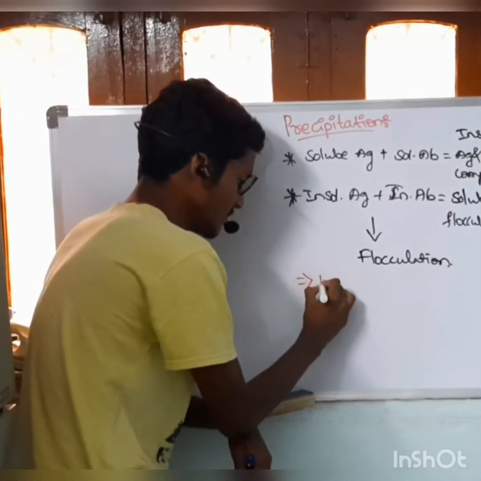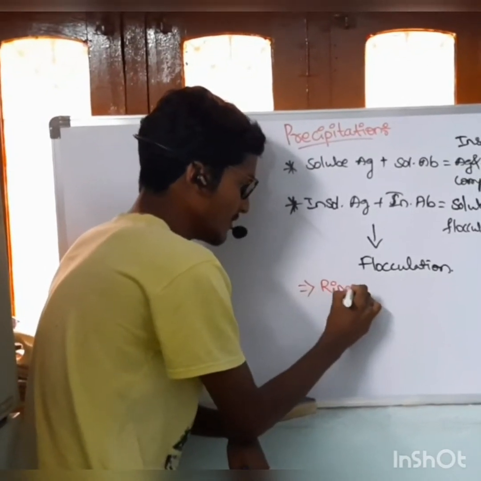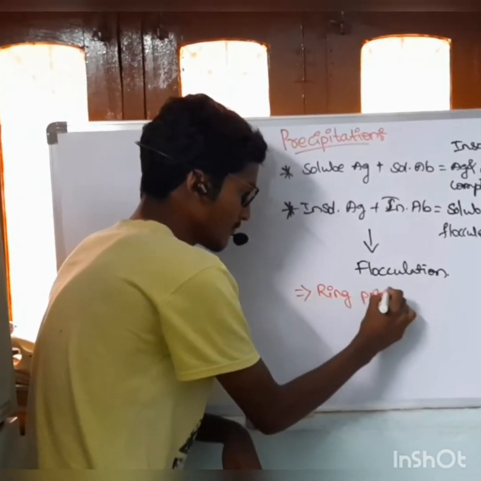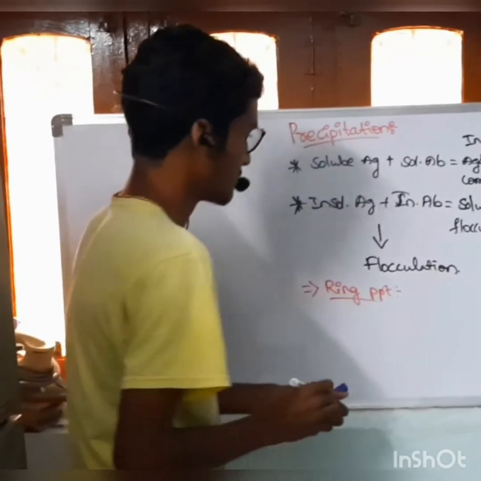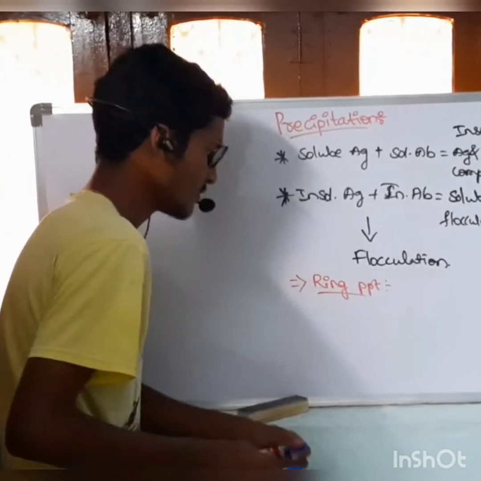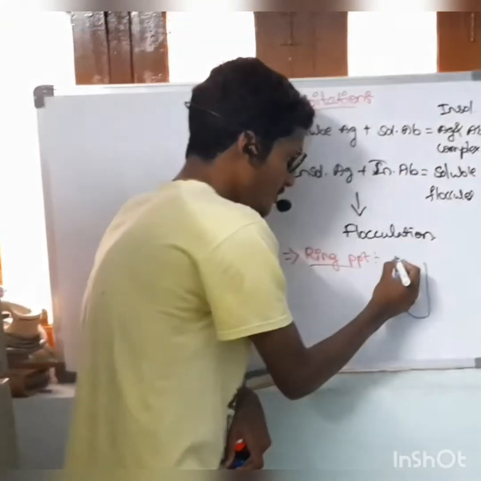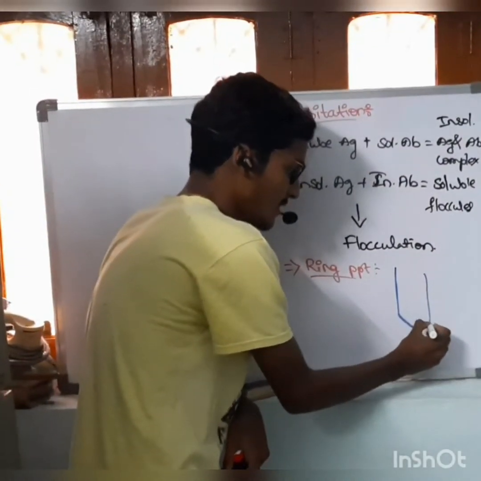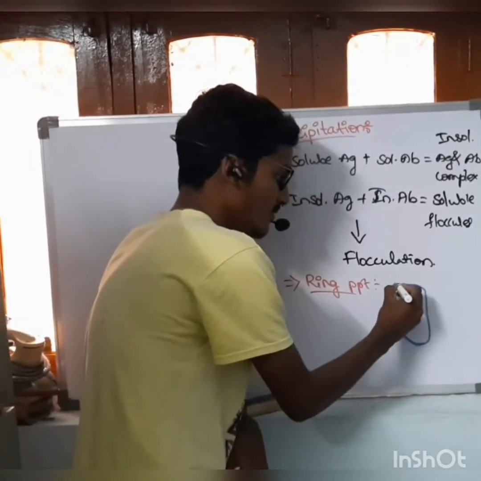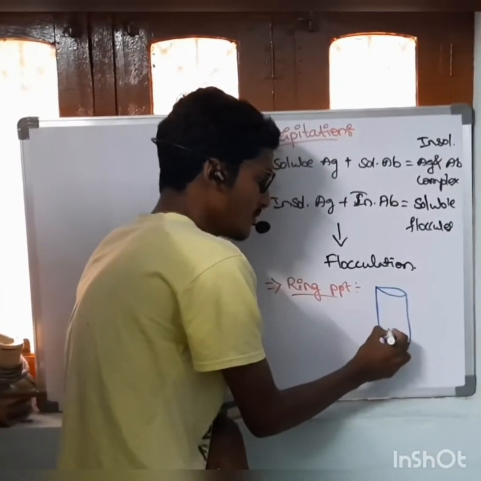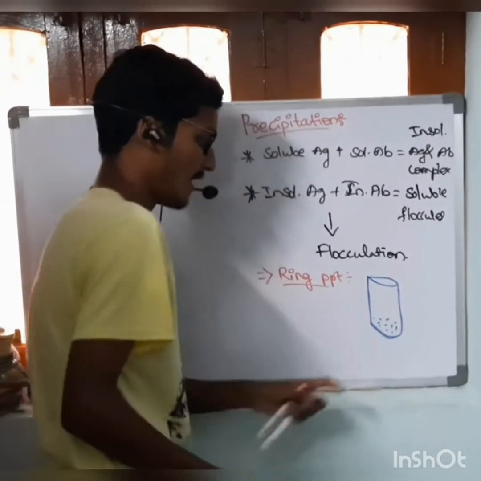First one is ring precipitation. In this, a test tube is taken which contains an antigen with the help of antiserum.